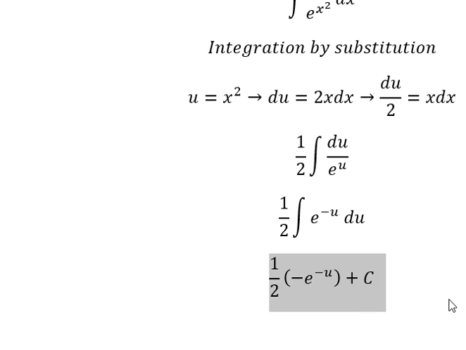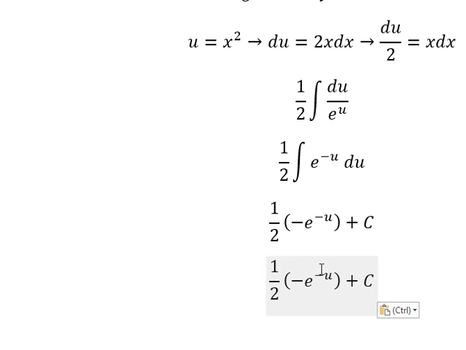c. About u, we change it back to s squared.